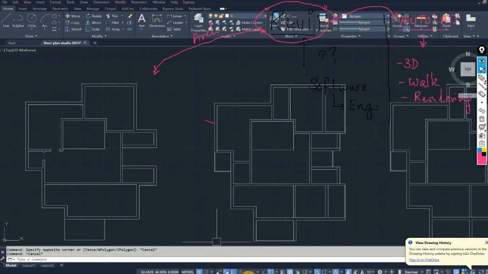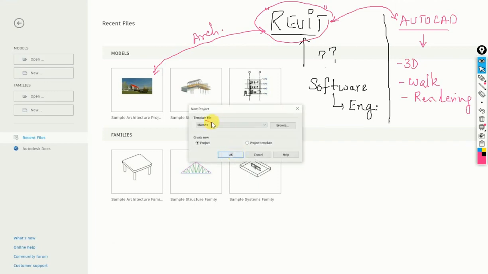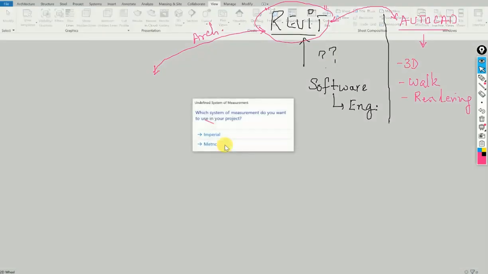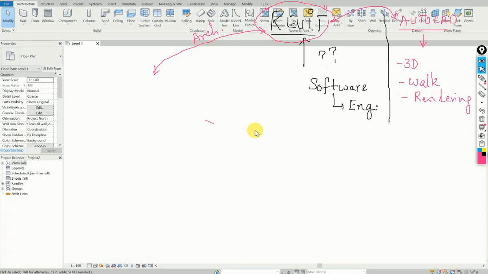But when I come to Revit, let's say we create a new drawing. Let's create a new drawing. Let's click, okay. There are some templates here, but there is blank now. So just say okay. Metric. Any comments? No. Okay, can you see what is written here?